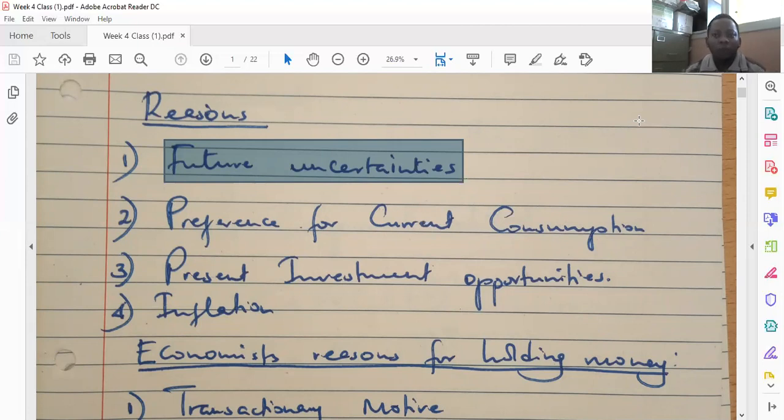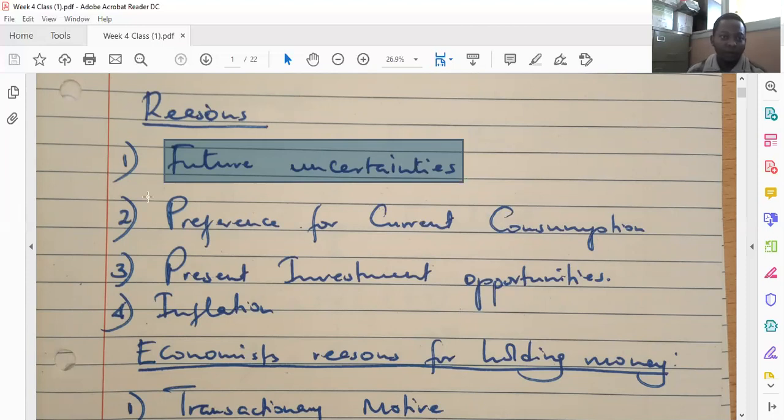So most individuals would rather spend the money in the present when they are sure of the present. In future no one is sure about the future. Maybe that money can be stolen. How will it benefit you? So you'd rather spend it in the present, when you're sure.